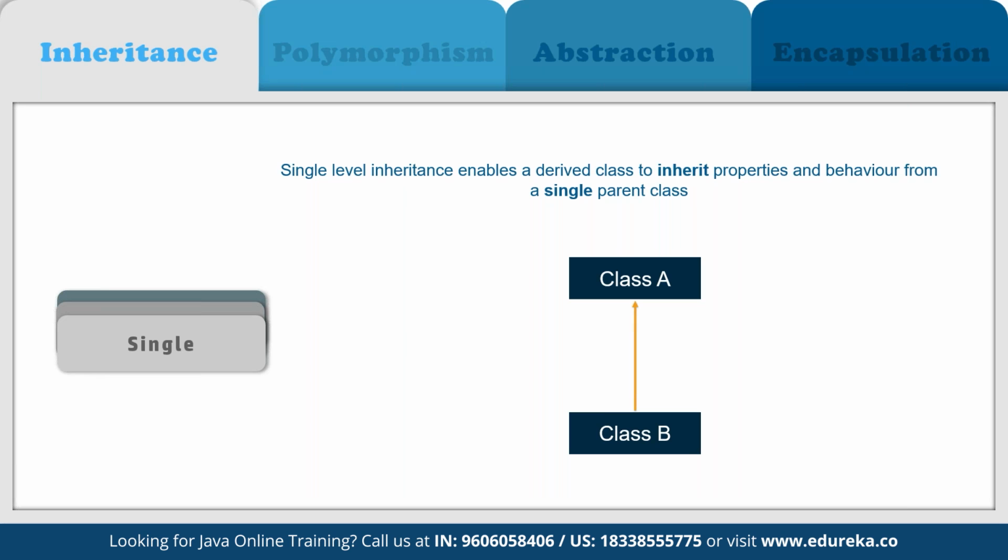Basically, it enables a derived class to inherit the properties and behavior from a single parent class, as you can see with class A. This in turn enables code reusability as well as adding new features to the existing code. So here class A is our parent class and class B is our child class, which is going to inherit the properties and behavior of the defined parent class, right?